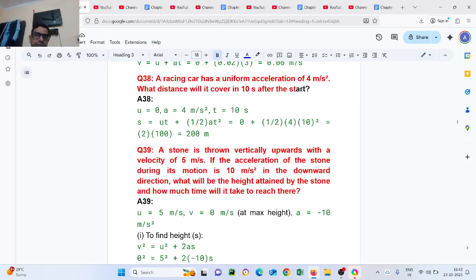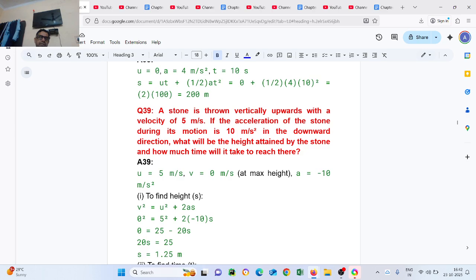Question number 39. A stone is thrown vertically upward with a velocity of 5 meter per second. If the acceleration of the stone during its motion is 10 meter per second square in the downward direction, what will be the height attained by the stone and how much time will it take to reach there? u equals 5 meter per second, v equals 0 at maximum height, a equals minus 10 meter per second square.